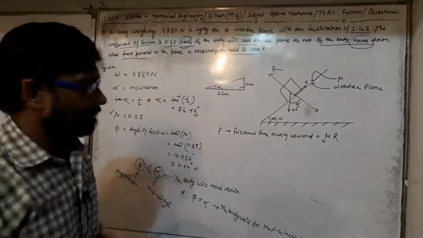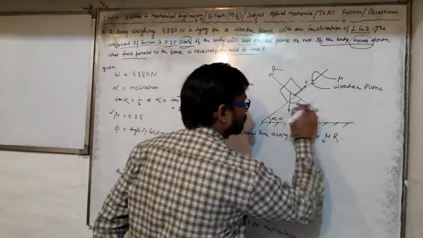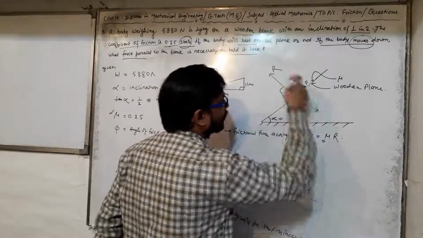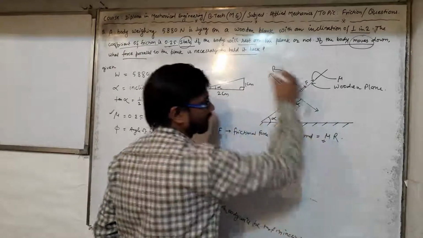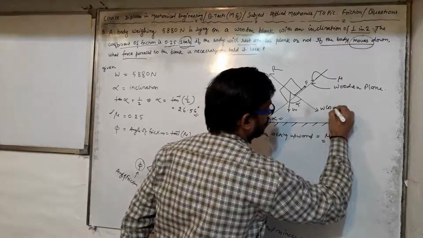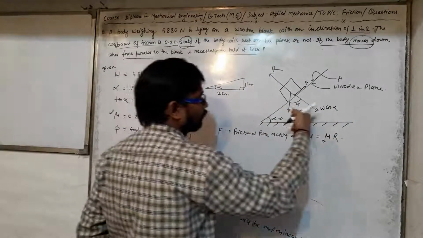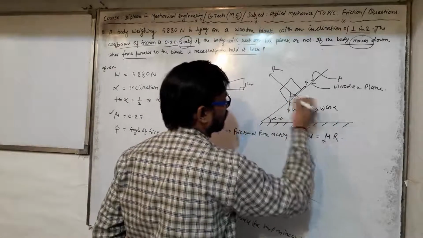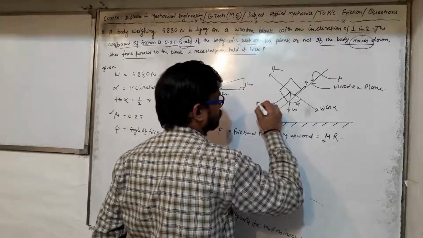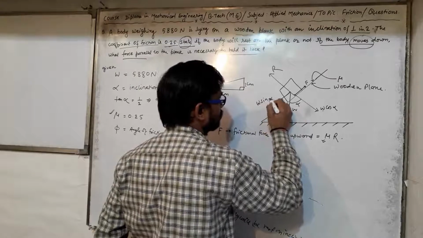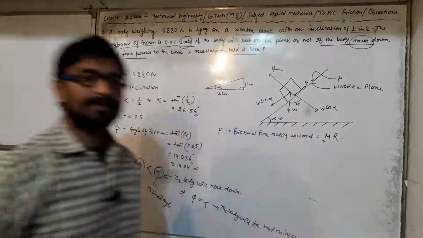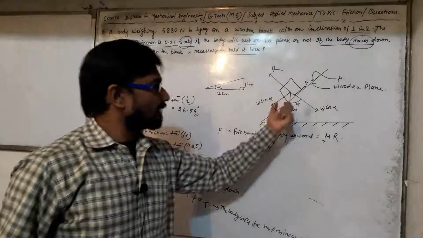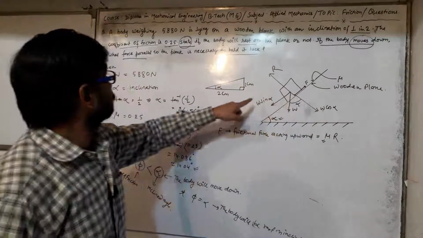So that component of W, with the same line of action, is W cos alpha, and one perpendicular to this, in a downward direction, is W sin alpha.